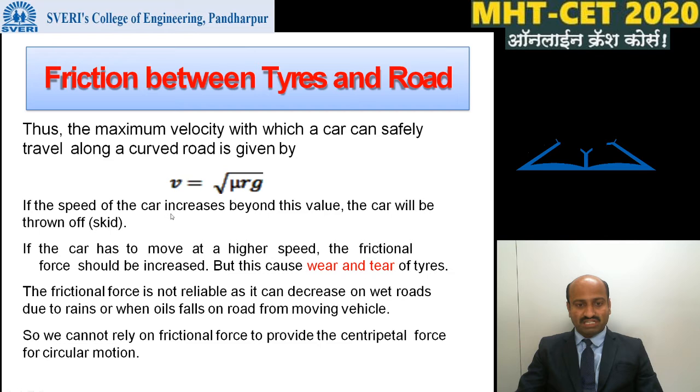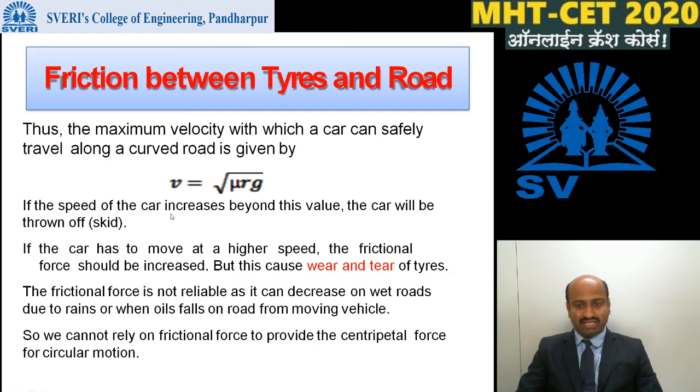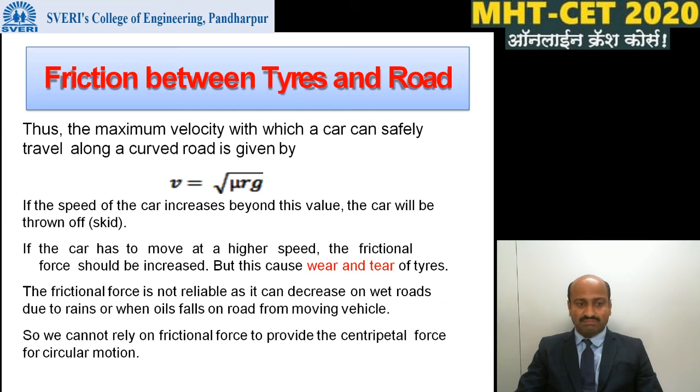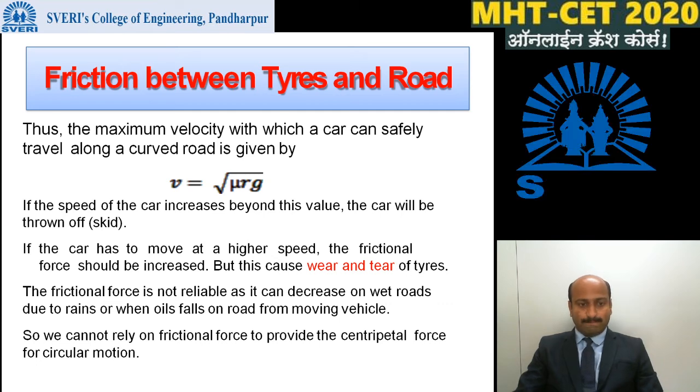If the speed of the car increases beyond this value, the car will be thrown outward, that is, the car will skid.